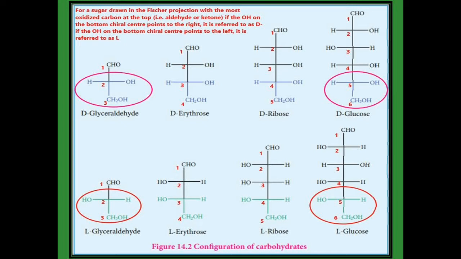And in glucose, the fifth carbon is the bottom chiral carbon. In that one, the OH group is present on the right hand side, so it is D-glucose. In L-glucose, the fifth chiral carbon has the OH group on the left hand side. It is based on glyceraldehyde, so it is the L configuration.